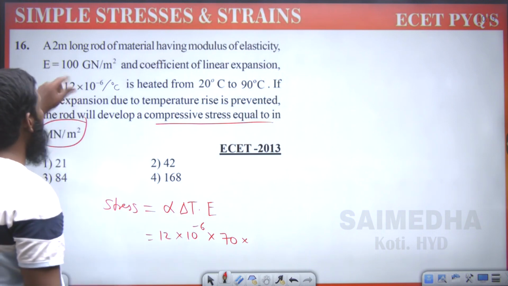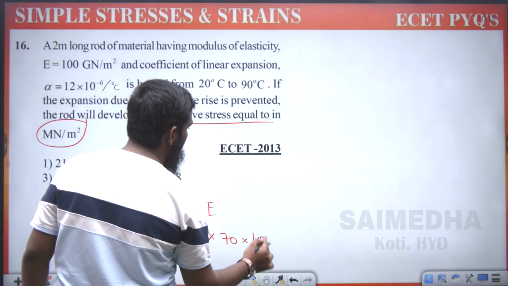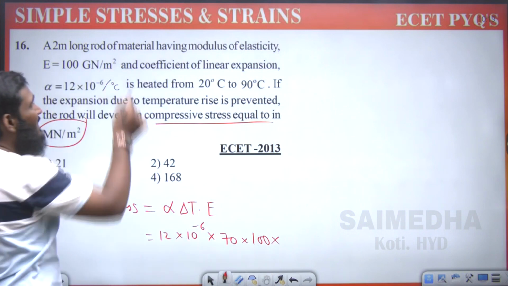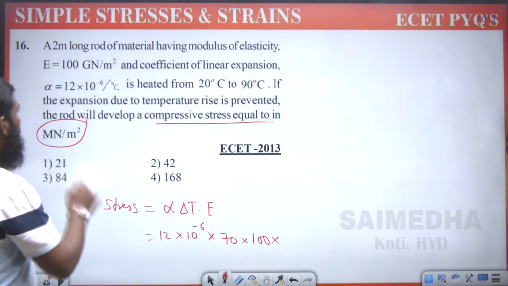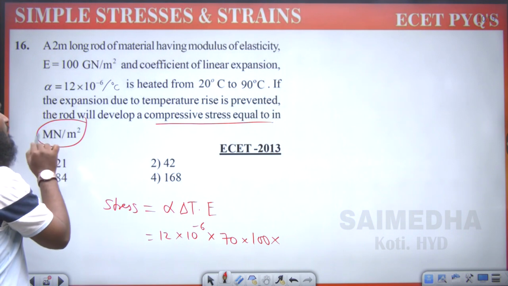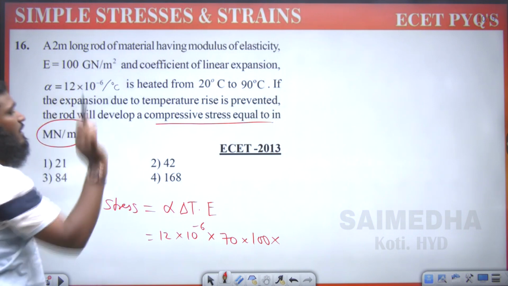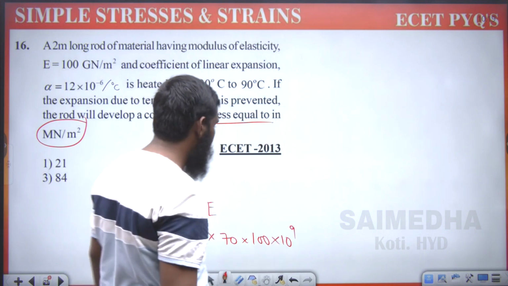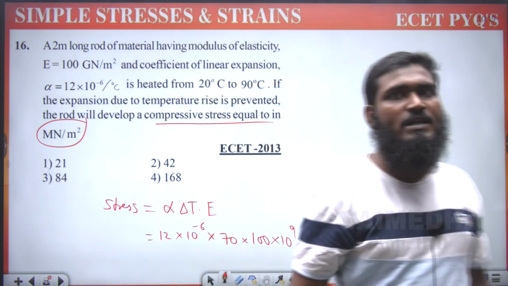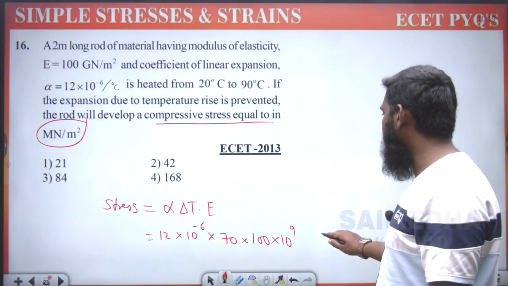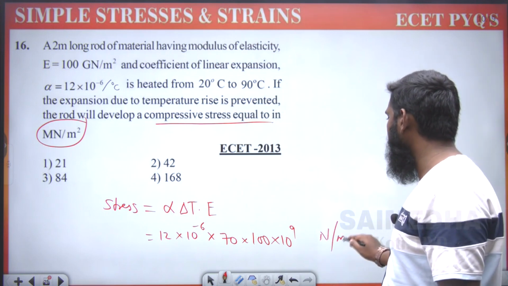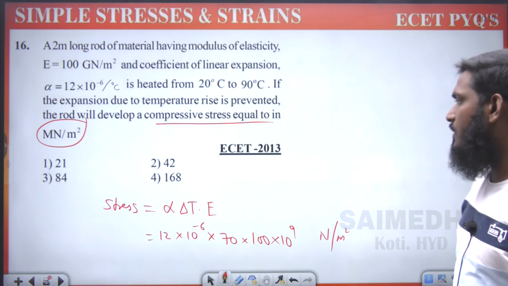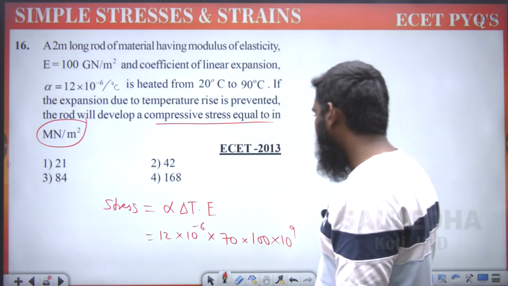Now what is the E value we are having? 100 giganewton per meter square. We have to convert it into Newton per meter square. So first let us write giga. What is giga? 10 power 9. Now whatever answer we get over here will be in the form of Newton per meter square. Now let us simplify this.